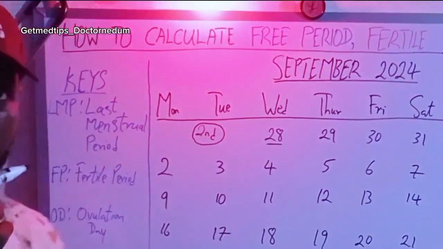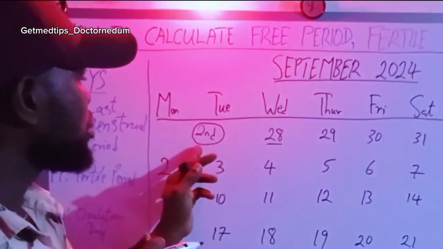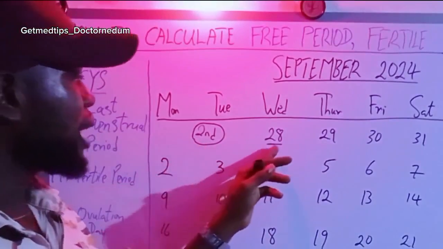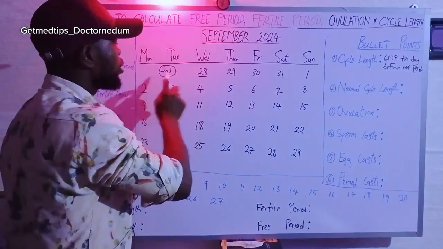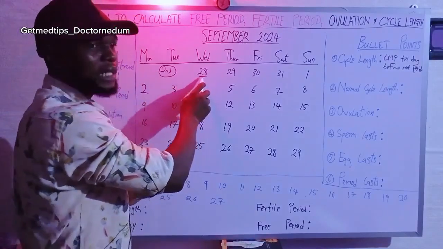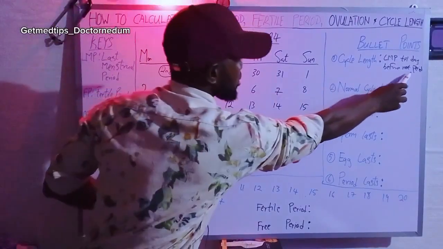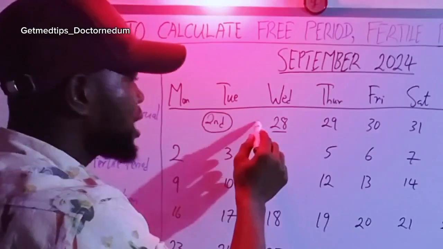Here is August. Now the last menstrual period in August and another last menstrual period in August. So we have to find the last day of this cycle before this period starts, so that we can get it from the definition. So that last day will be 27.